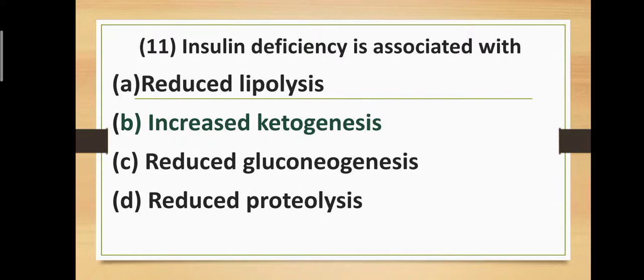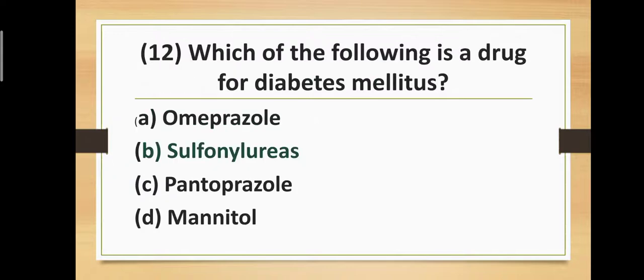Question 11. Insulin deficiency is associated with option A, reduced lipolysis. Option B, increased ketogenesis. Option C, reduced gluconeogenesis. And option D, reduced proteolysis. Correct answer is option number B, increased ketogenesis. Insulin deficiency is associated with increased ketogenesis.